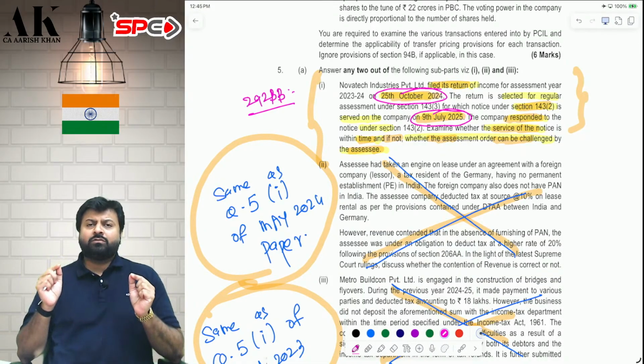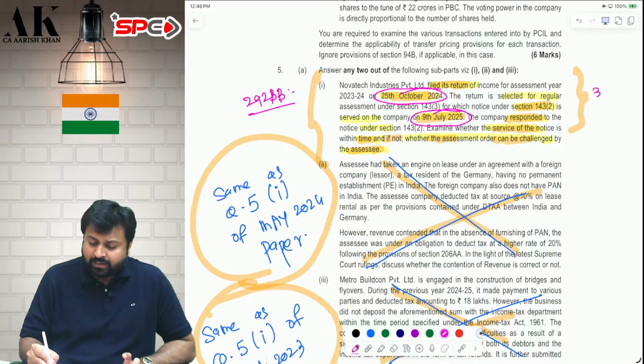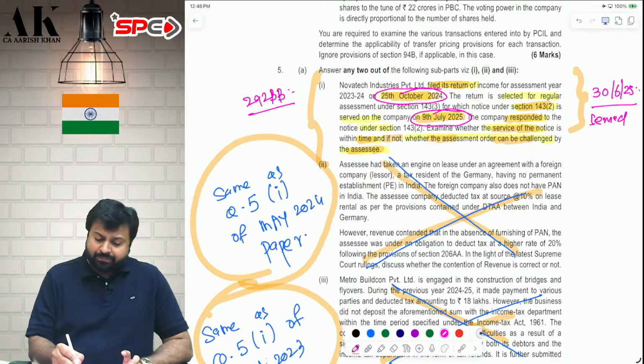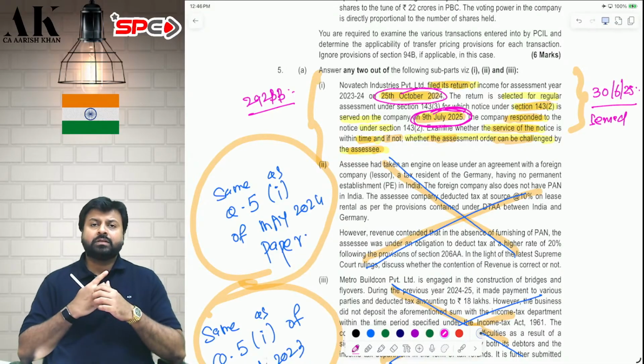Because the time limit to serve notice under 143(2) is within 3 months from the end of the financial year in which the return is filed. So the return is filed in 24-25. So within 3 months from the end of the financial year is 30th June 2025. By this date, the department should have served the notice, but the department has served the notice on 9th of July. So it's a late notice.